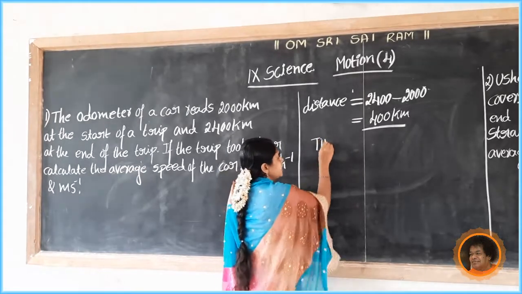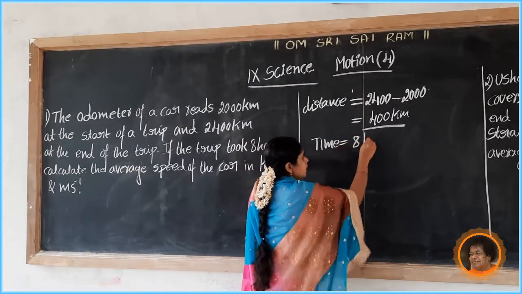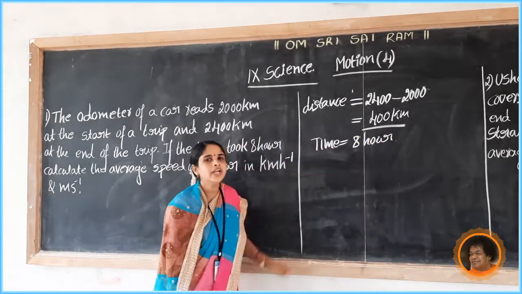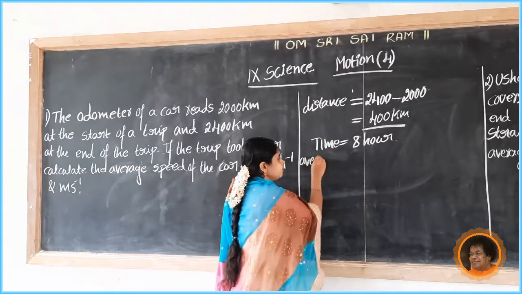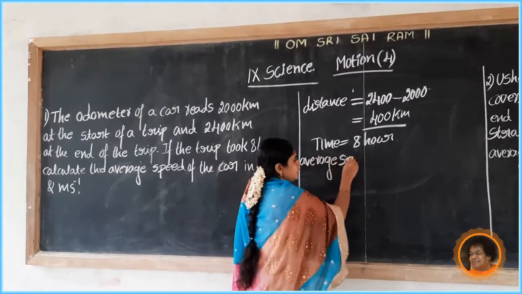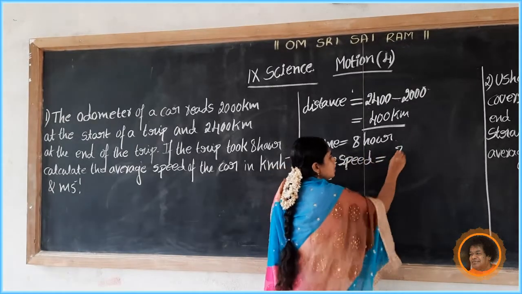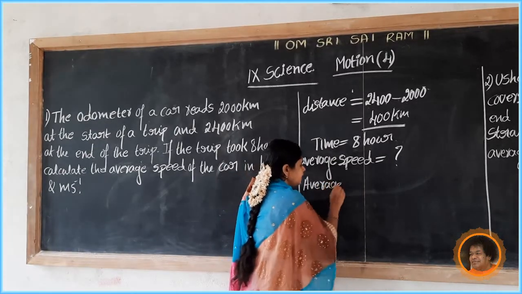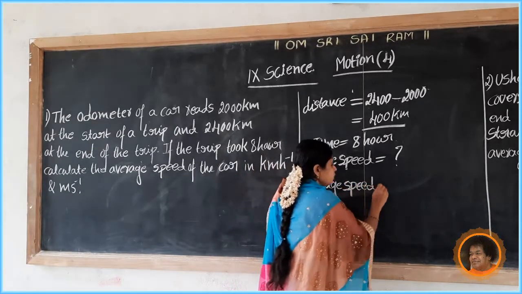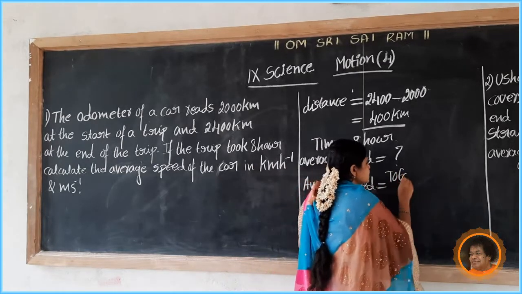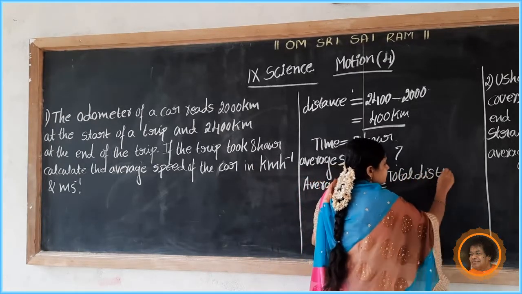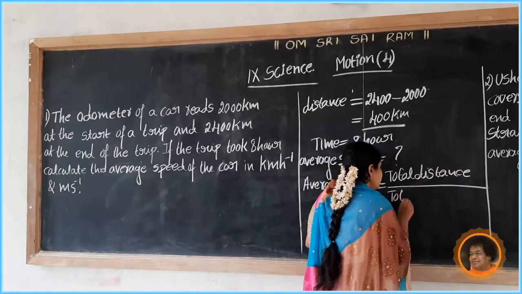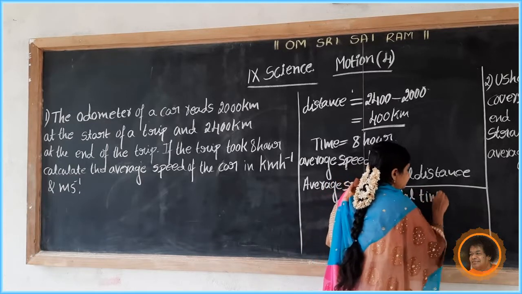Time equals 8 hours, as given in the data. Average speed equals total distance travelled divided by total time taken.